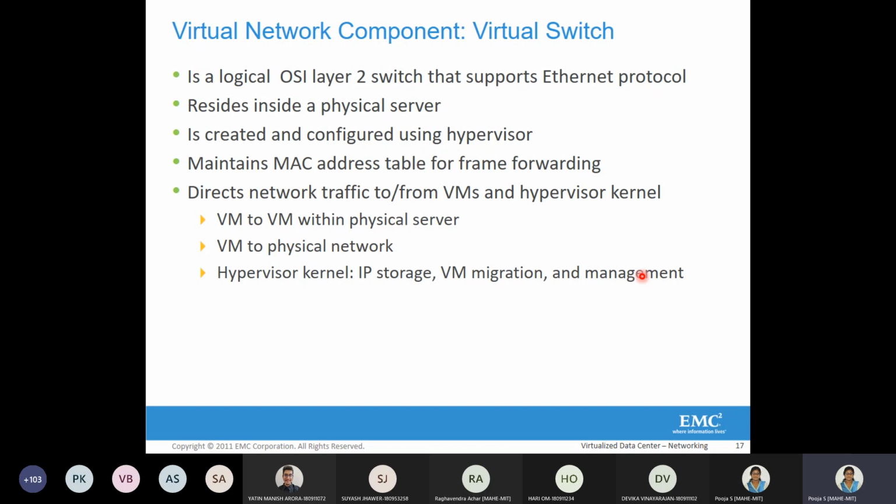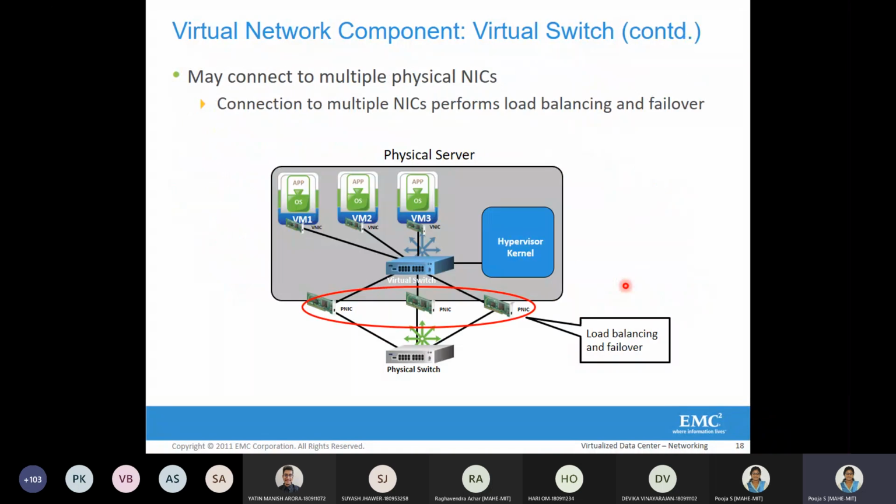If it is IP storage, it will go to the physical NIC, but if it is block storage access, it will go to a host bus adapter. IP storage is put under the virtual switch because IP storage traffic comes back to the virtual switch itself. That is why VM migration and management functionalities are also written there.